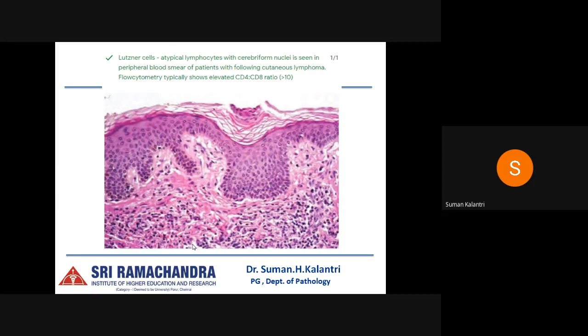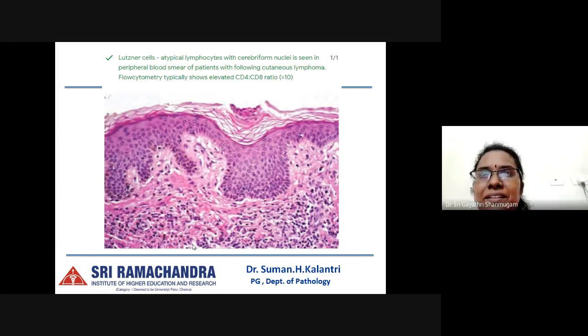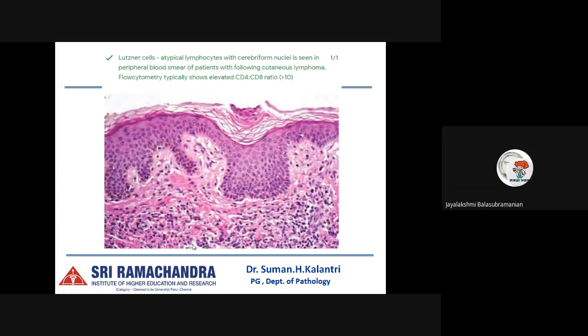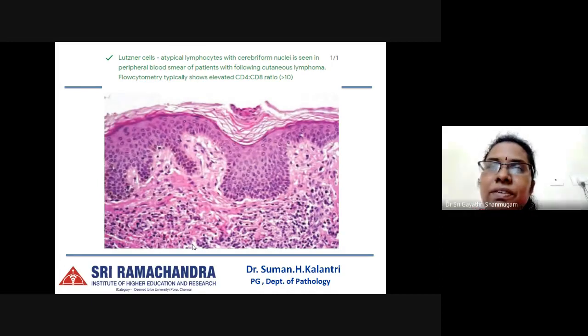You want the diagnosis? Jayalakshmi, can you make out the diagnosis? Sézary syndrome, ma'am.